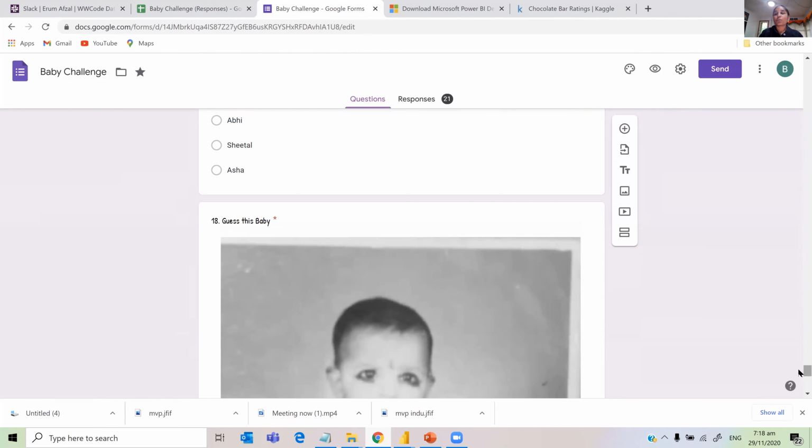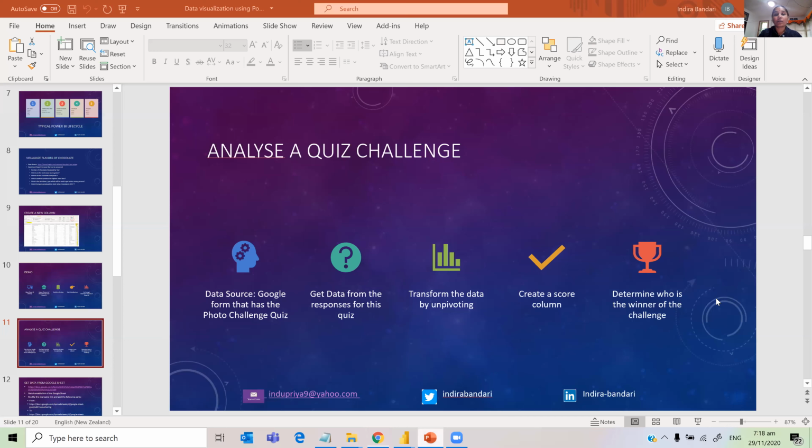So I wanted to develop a Power BI report so that we can show these questions. We'll go through this same thing, get data from the Google Sheet and then transform data and then create a score column and determine who is the winner of the challenge.